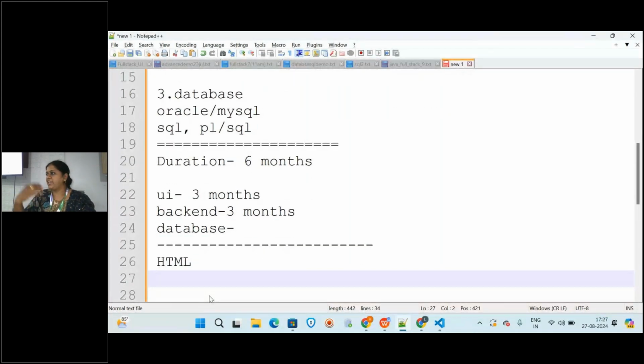That notes I will be sharing with you, and along with that there will be a document on HTML. Suppose one topic, you will have subtopics, right? For every module you will be having subtopics. On that subtopic you will be shared with the notes.